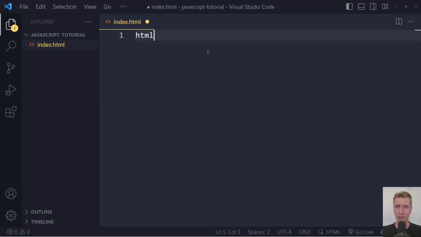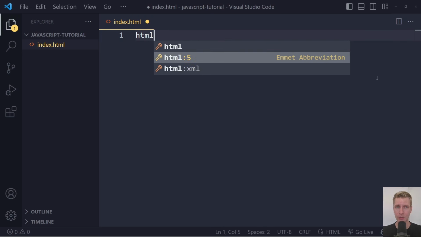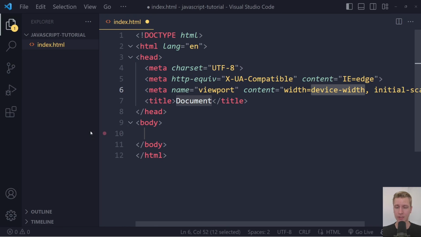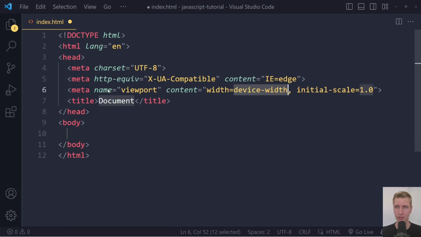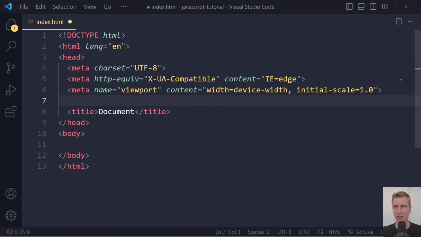Here in HTML, we can write HTML. We want the second option, and Emmet, if we press tab, will give us this HTML boilerplate. I'm also going to close the sidebar here by clicking and dragging it to the left. We need to know a little bit about HTML and also CSS, because often what we want to do with JavaScript is actually interact with HTML and CSS. We want to manipulate the HTML very often. I'm going to add some space here. I'm going to change the title to JavaScript tutorial.